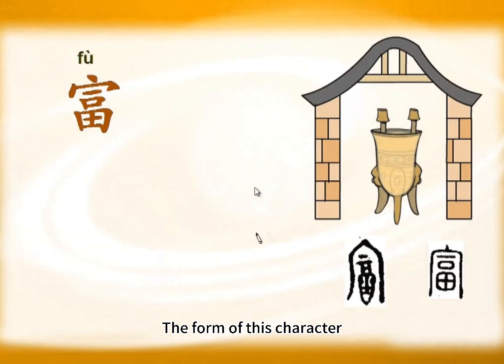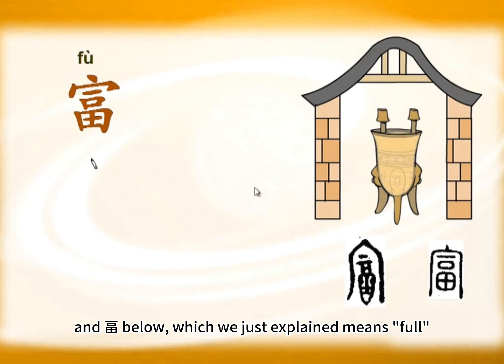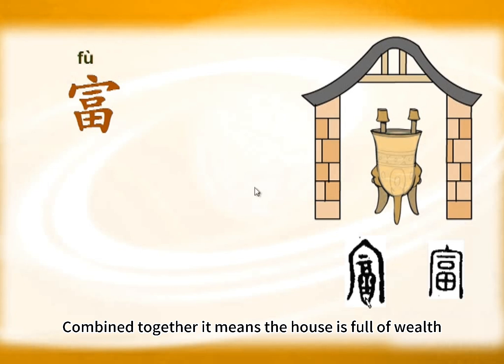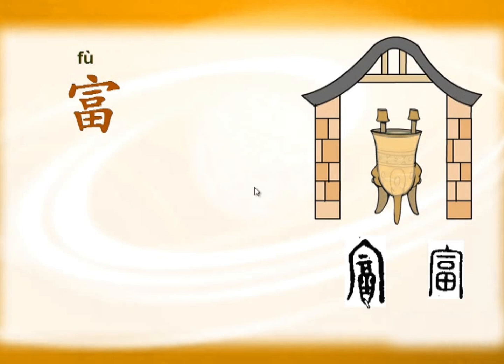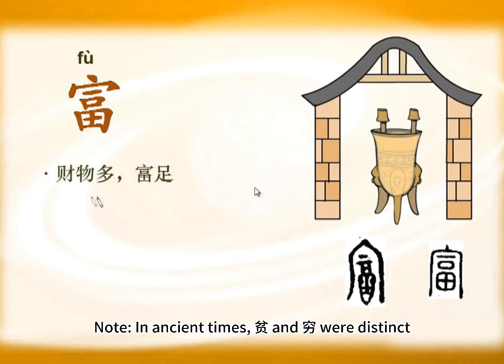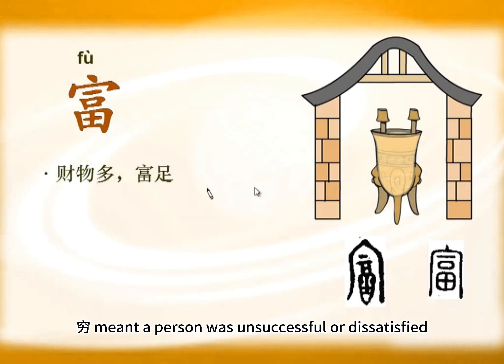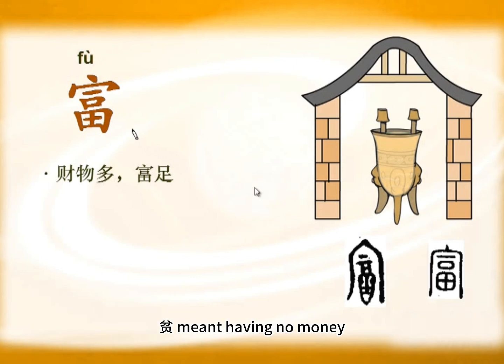The form of this character has a house on top, and 壶 below, which we just explained means full. Combined together it means the house is full of wealth. So the original meaning of 壶 is abundant possessions. Wealthy, opposite of poor. Note, in ancient times, 贫 and 穷 were distinct. 穷 meant a person was unsuccessful or dissatisfied. 贫 meant having no money.